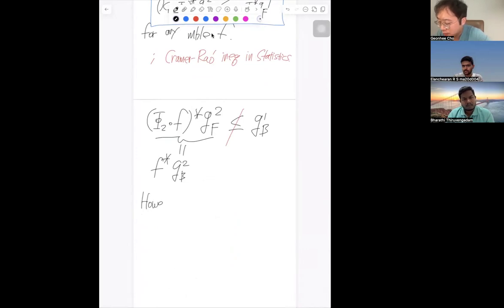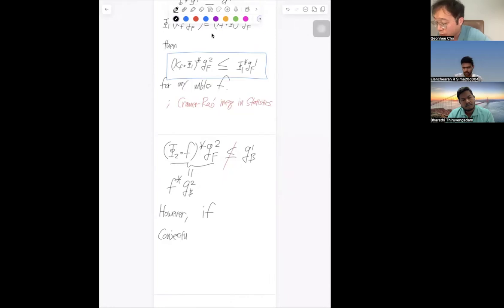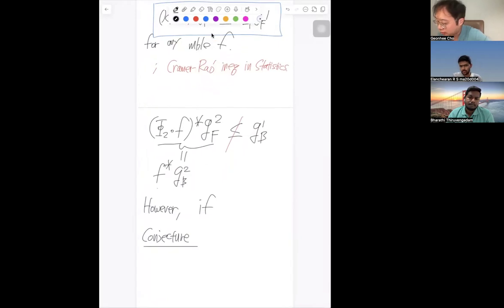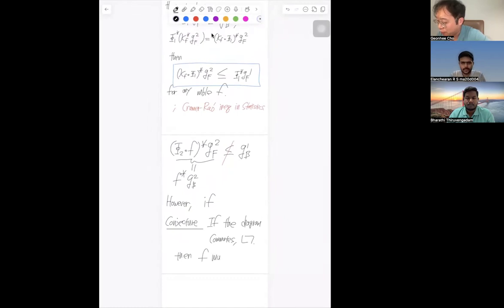However, this is not the end of the story. This is our conjecture, which we were not able to solve. So conjecture: if the diagram commutes, then F must be a biholomorphism.